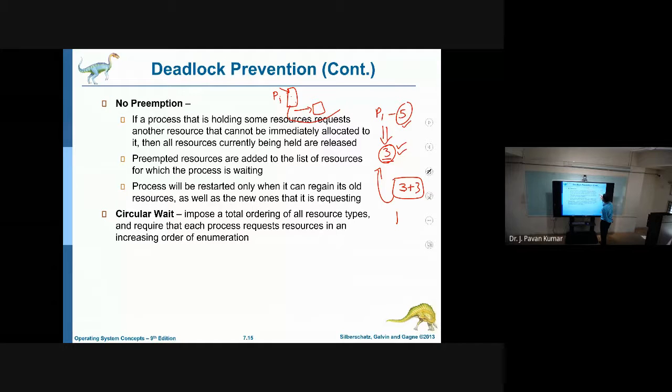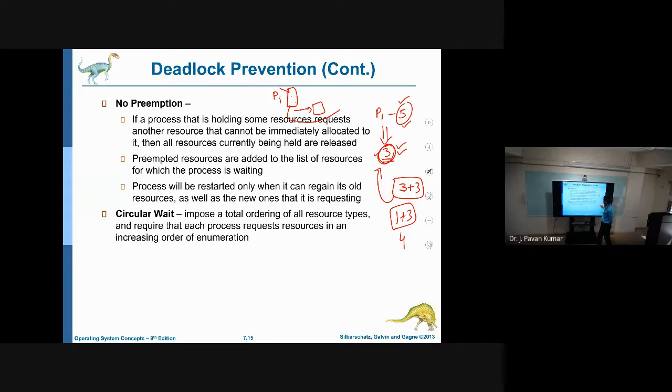Then P1 will preempt the usage of these three resources, and these three will be added to the available ones. Now, if the required number is 5 and we have only 4, it must wait. Then these three can be held again. Like this, it will try to request other resources by preempting the resources.